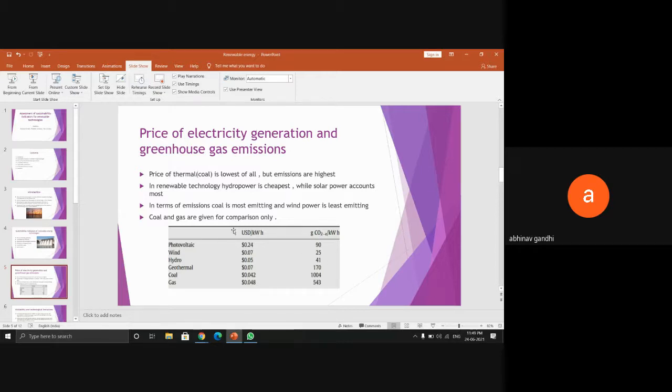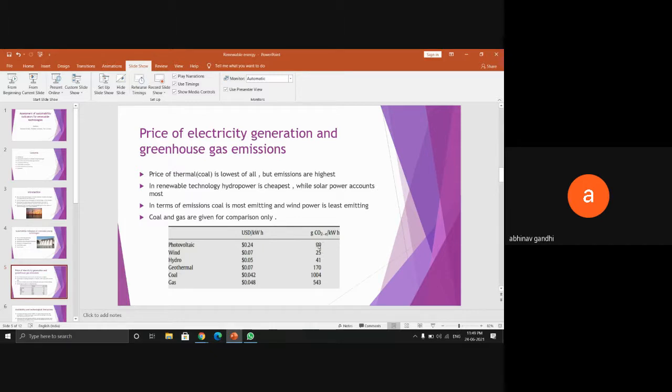In terms of renewable energies, hydropower is the cheapest, as it takes only $0.05 per kilowatt hour of electricity generation. Others like photovoltaic and wind take 0.24 and $0.07, and coal and gas are the cheapest.